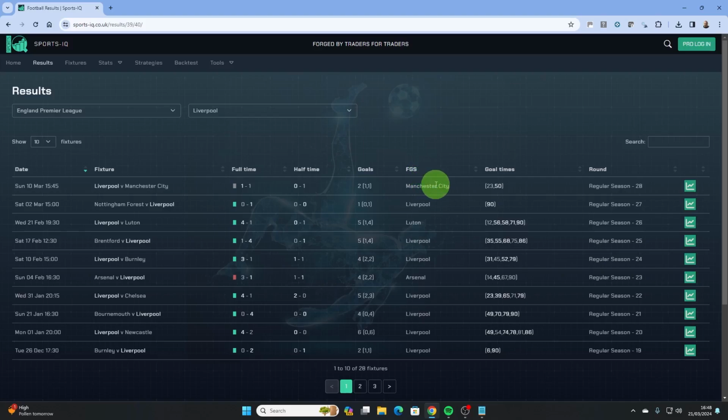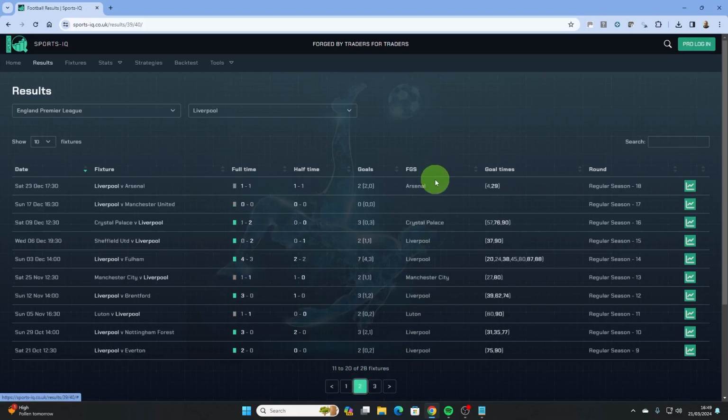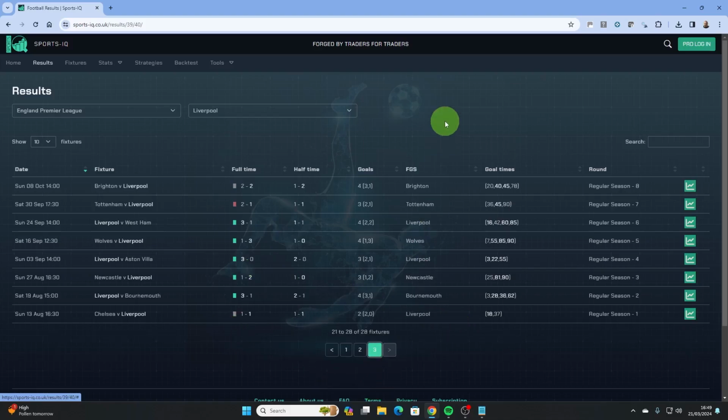So Manchester City scored first, it was a draw. Luton scored first and Liverpool actually won that one. Arsenal scored first, Liverpool lost. Moving further back, Arsenal scored first, Liverpool drew. Liverpool and Manchester United, there were no goals. Crystal Palace scored first, Liverpool won that one. Man City scored first and a draw. Luton scored first and a draw. Brighton scored first and a draw. Spurs scored first and Liverpool lost.